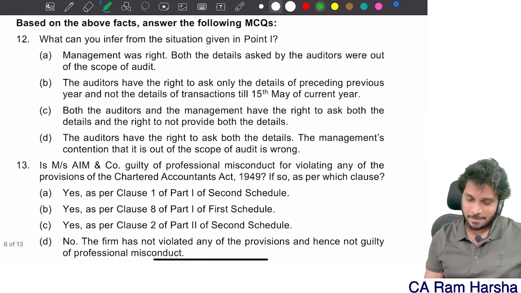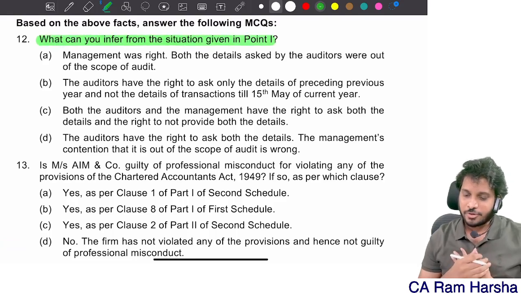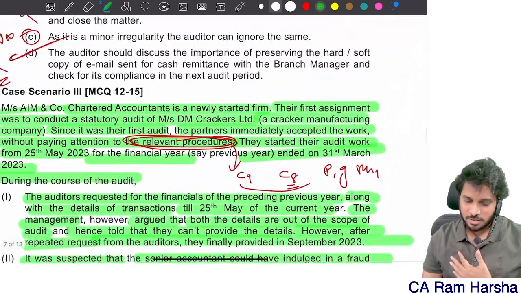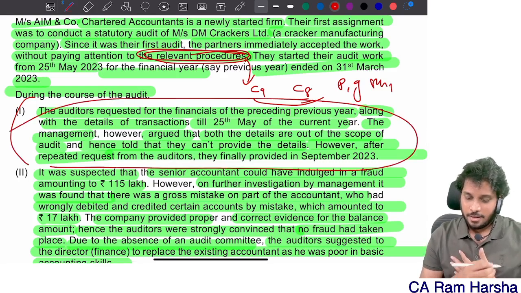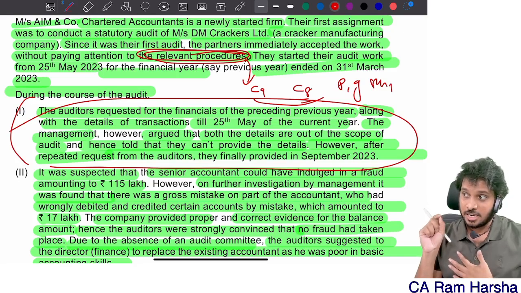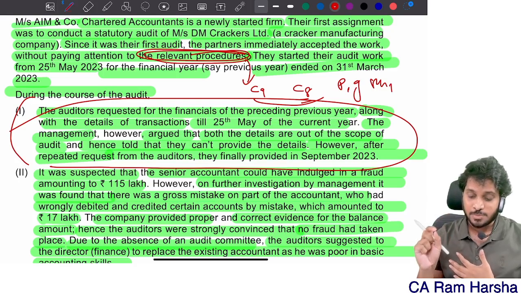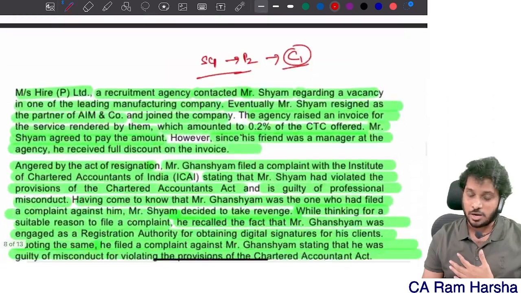Ethics question entirely. What can you infer from the situation given in point number 1? What is point number 1? Here, this one. The auditors requested financials of the previous year along with the details of transactions till 25th May. The management argued that both the details are out of scope. That's wrong. Management's argument is wrong.